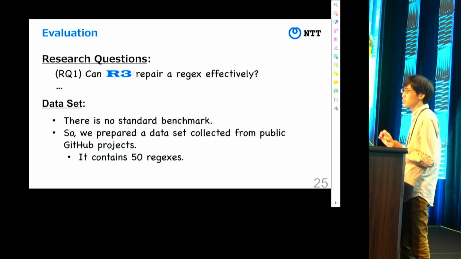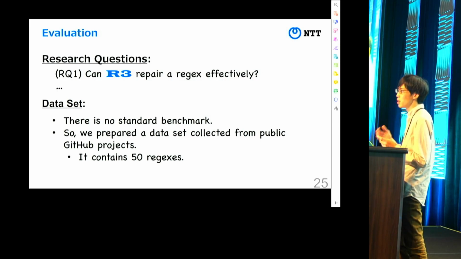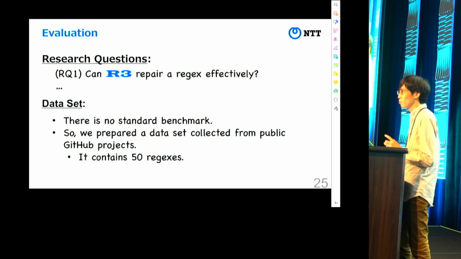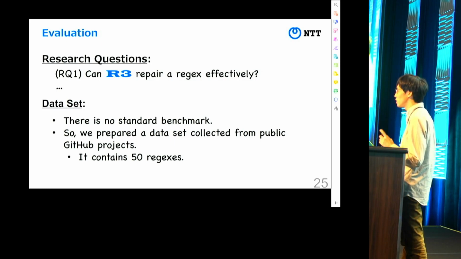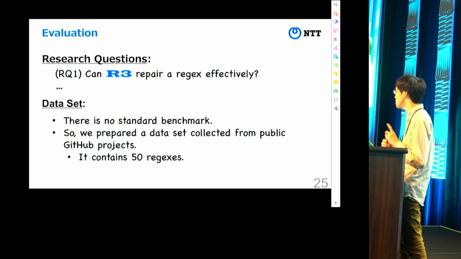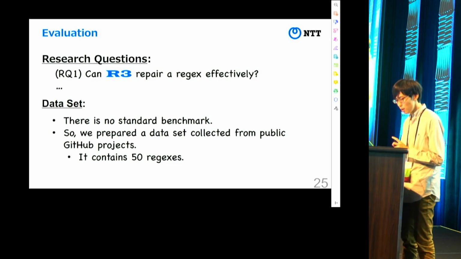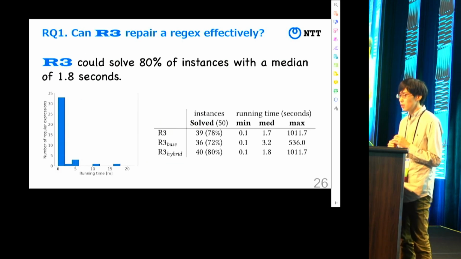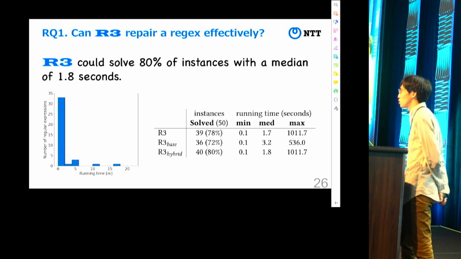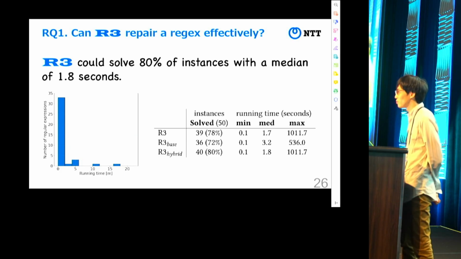And we check whether the commit is about bugs of regex for extraction or not. If so, we collect the regex as an instance. As a result, we collected 50 regexes as instances. And this is the result. Our tool, R3, could solve 80% of instances.